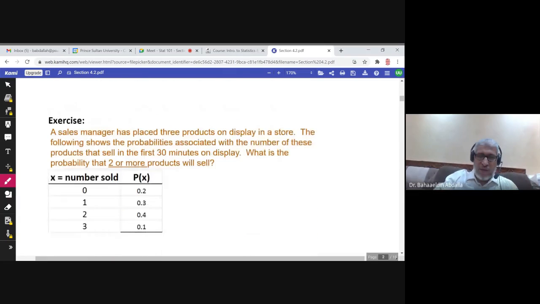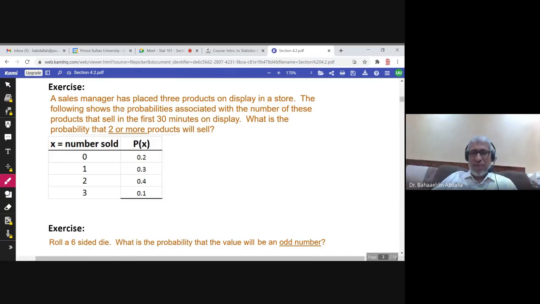Another question. A sales manager has placed 3 products on display in a store. The following shows the probabilities associated with the number of these products that sell in the first 30 minutes on display. So this is the number sold. So 0 sold, the probability that 0 items will be sold in the first 30 minutes would be 0.2. Immediately after, in the first 30 minutes, 0 sold, nothing will be sold.